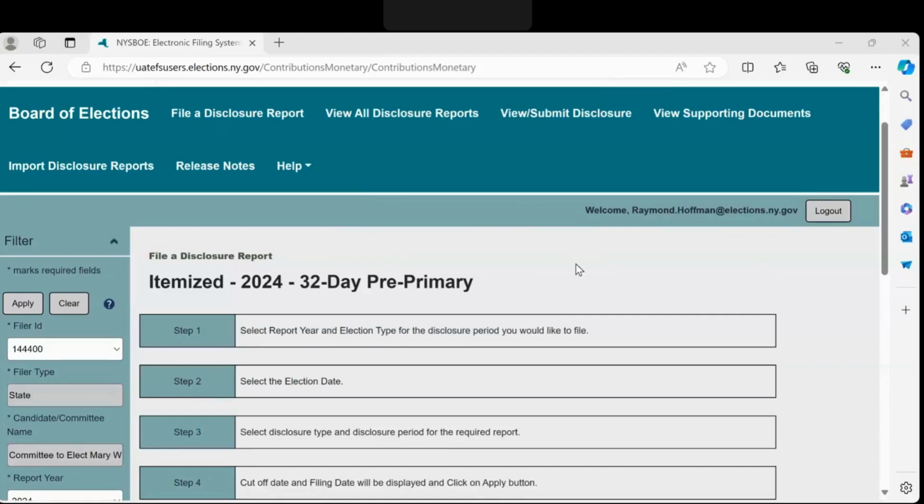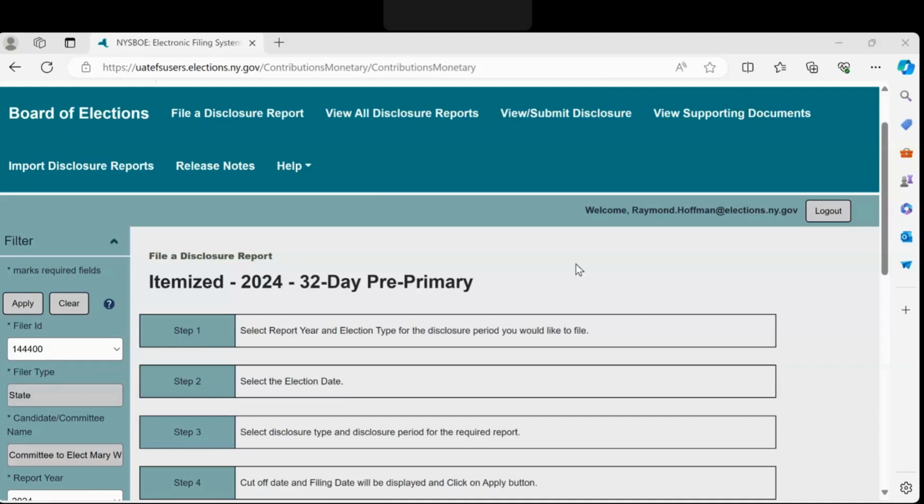In this video, we are going to demonstrate how to report qualified expenditures in the Electronic Filing System web application, abbreviated EFS. The reporting being described in this video only applies to committees registered with the Public Campaign Finance Board, abbreviated PCFB, and participating in the Public Campaign Finance Program. Only PCFB committees are able to report qualified expenditures.